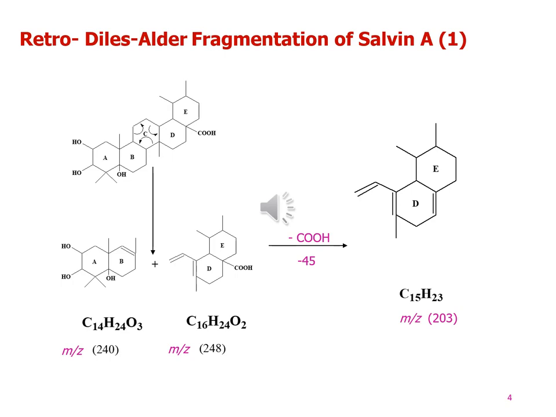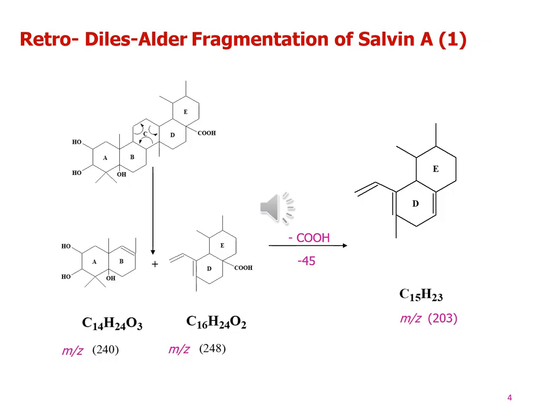So this was further confirmed by formation of characteristic retro Diels-Alder fragments at m/z 248, calculated for C16H24O2, and 240, calculated for C14H24O3 respectively. This confirmed the presence of 2 oxygen functionalities in ring DE and the remaining 3 oxygen functionalities in